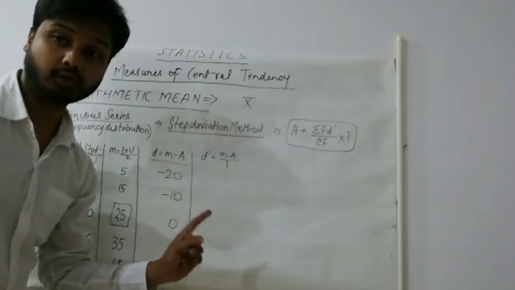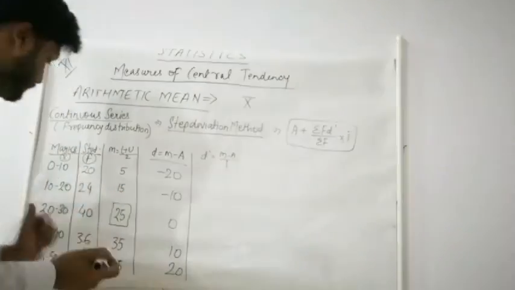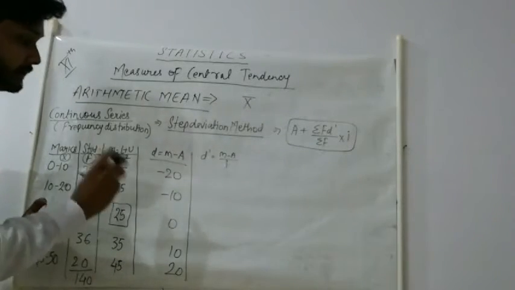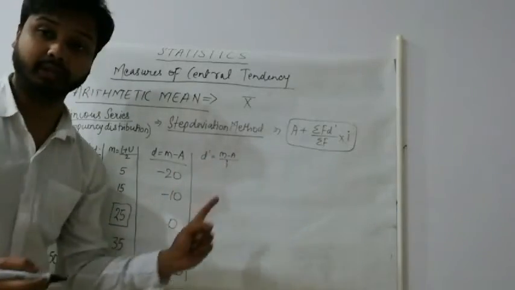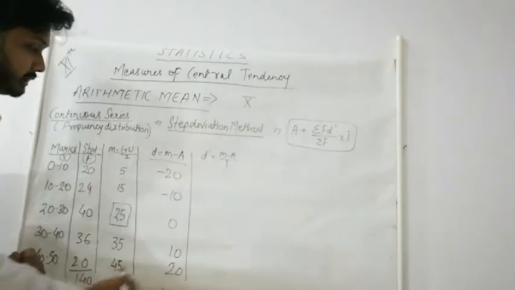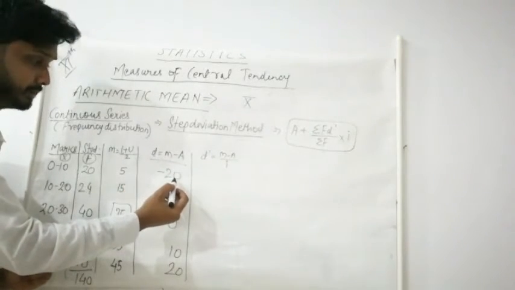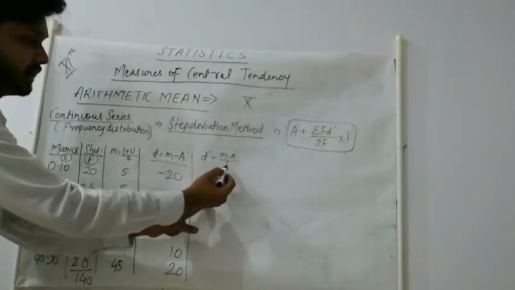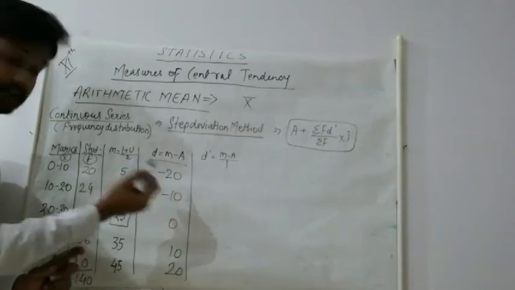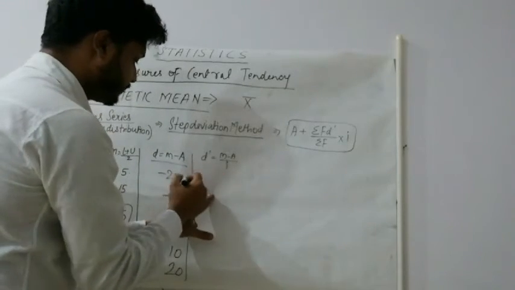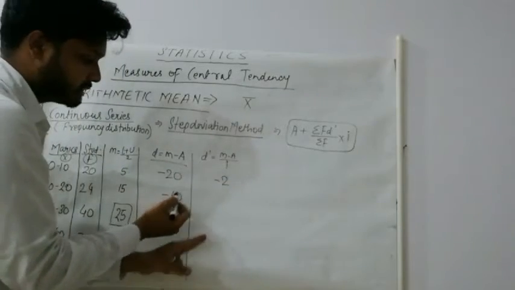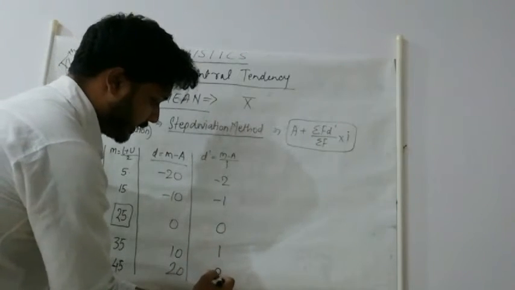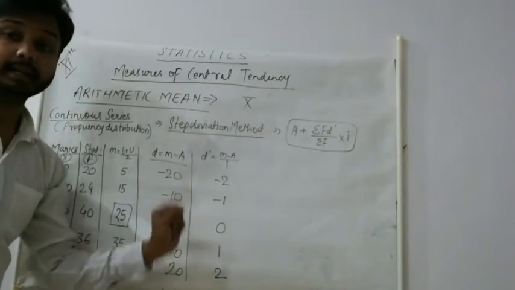Okay, what is i, students? I is the height of the class or the gap. So 0 to 10, 10 to 20, 20 to 30, what is the gap here or height? 10. Okay, so instead of i we will use 10. Let's take out d dash here. D we are having minus 20. Okay, m minus a we are having minus 20. So minus 20 divided by i, that is 10. So minus 20 divided by 10, how much we will get? Minus 2. This will be d dash.